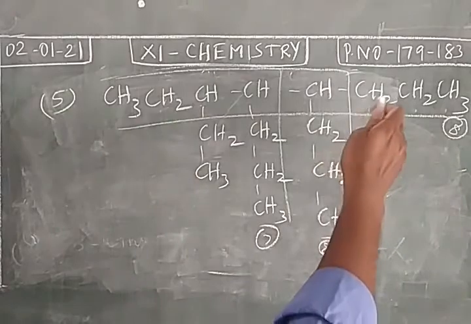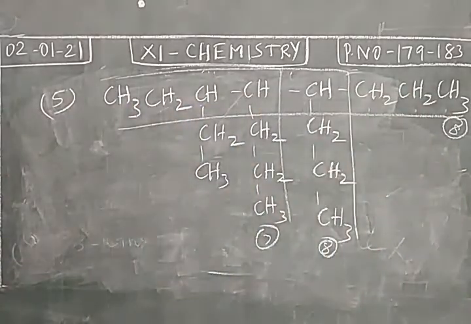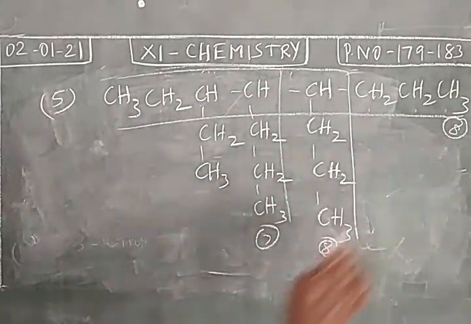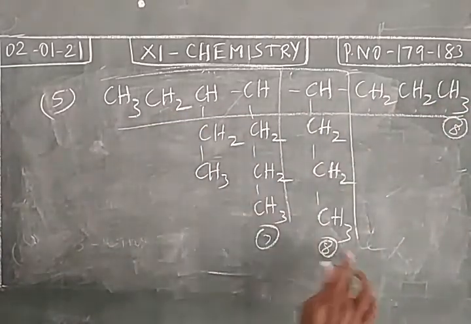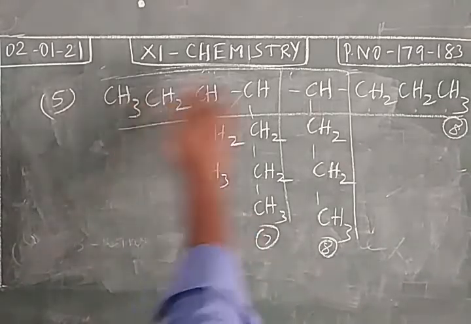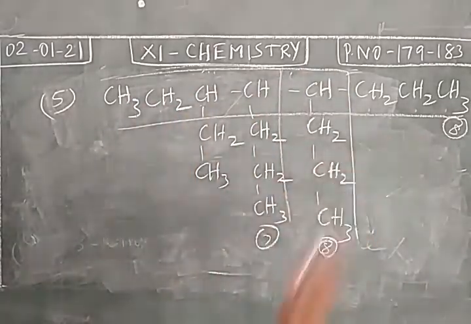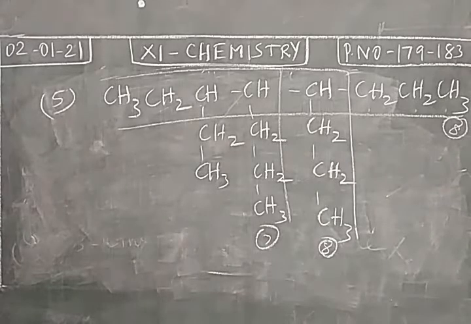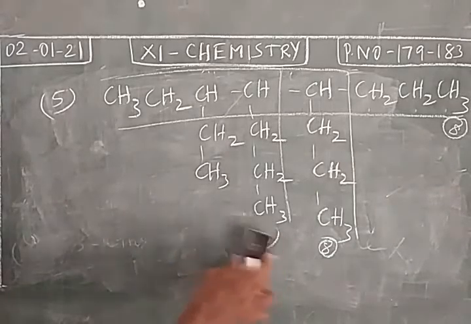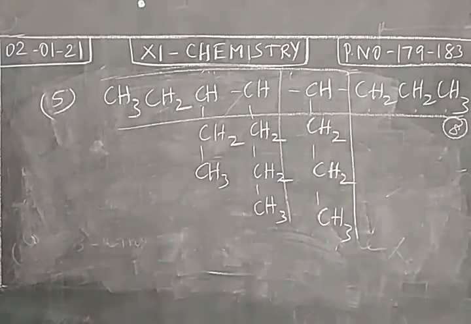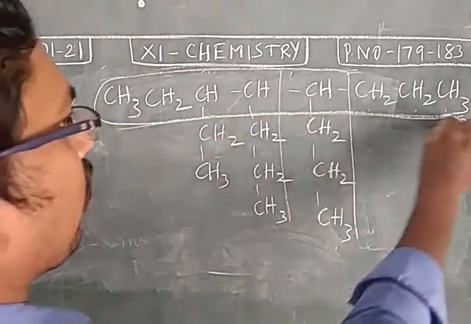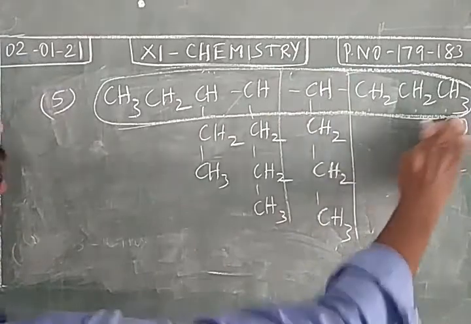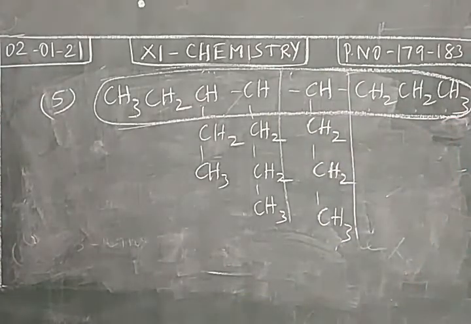So either this or this can be selected. So both are having the same number of carbon atoms with the 3 branches. Okay, when you select this one, 3 branches will be there. When you select this one, 3 branches will be there. Okay. So we select this as the longest chain containing 8 carbon atoms.